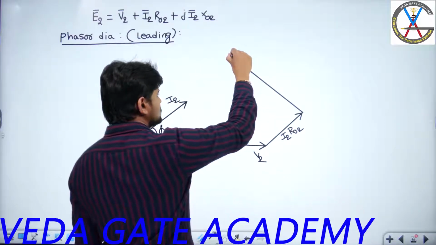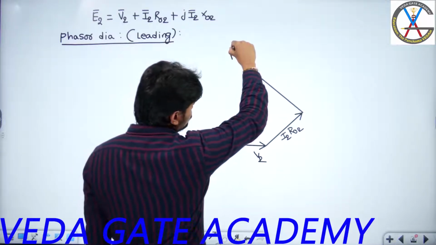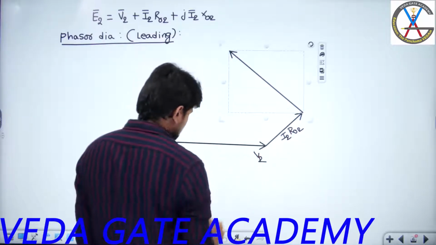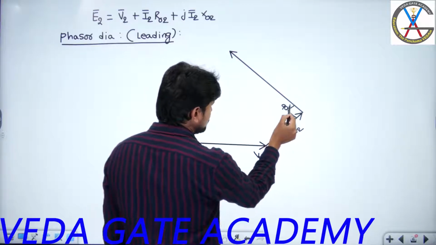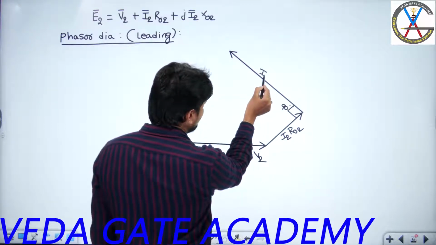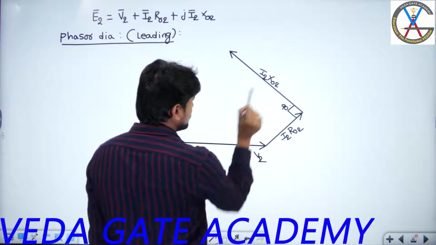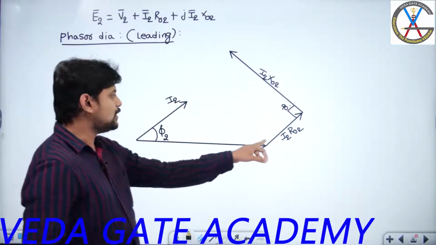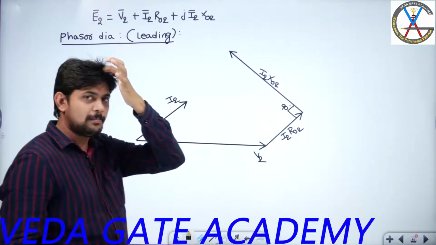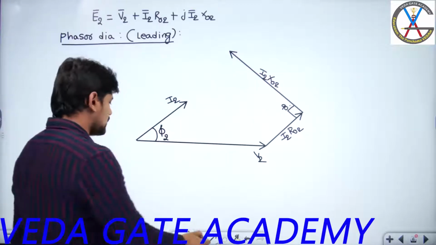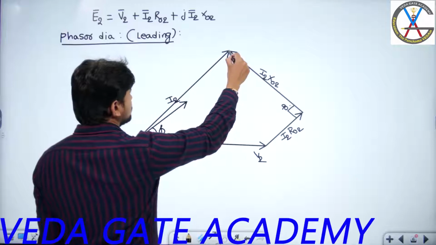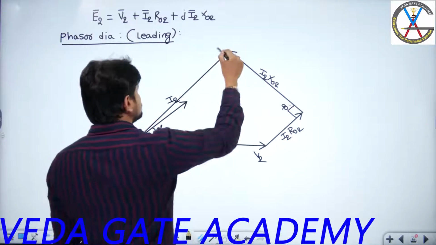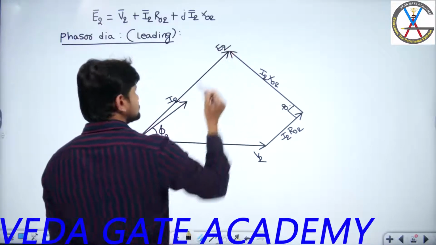this. So let us assume, and you can assume that this angle is exactly 90 degrees. The angle between these two should be 90 degrees, and this is I2 X02. This is I2 X02. So the resultant of I2 R02 plus I2 X02 will give you the final voltage. So this is my E2. So this is my E2 phasor.